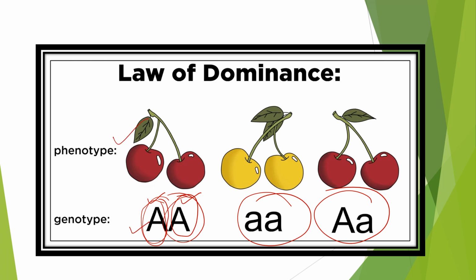And the genotype is this. Here both are recessive, both are written in lower case. So they are showing this green apple. And the phenotype is this and the genotype is this.